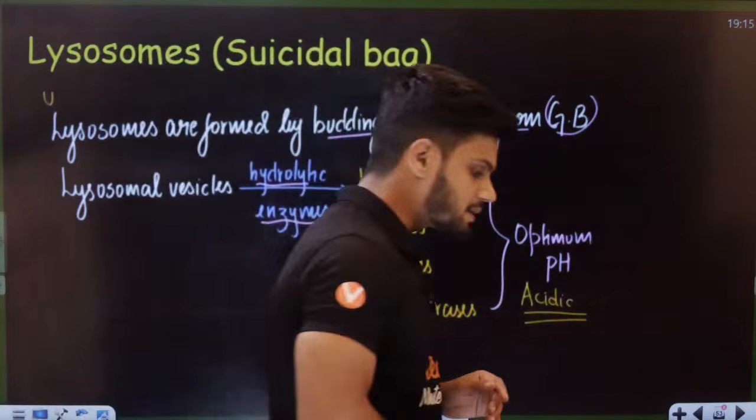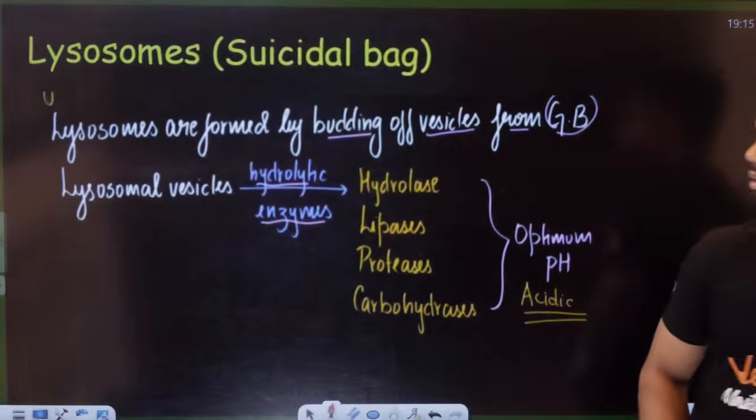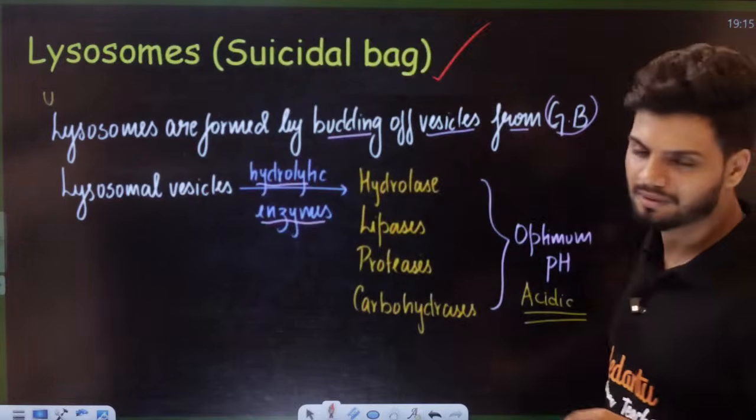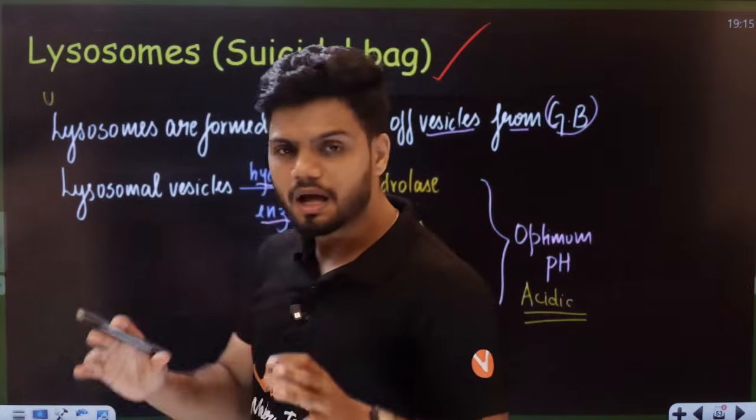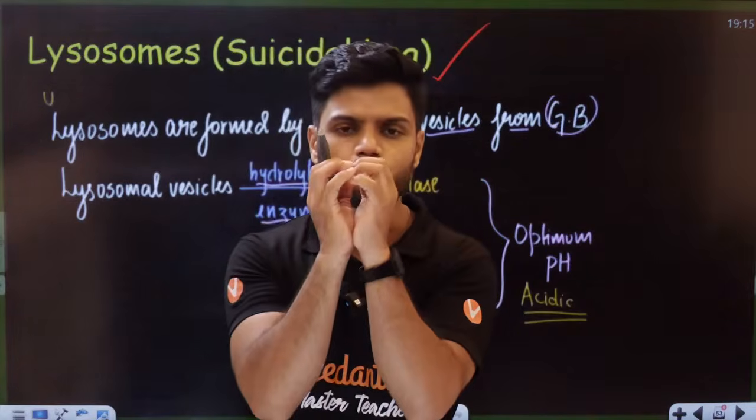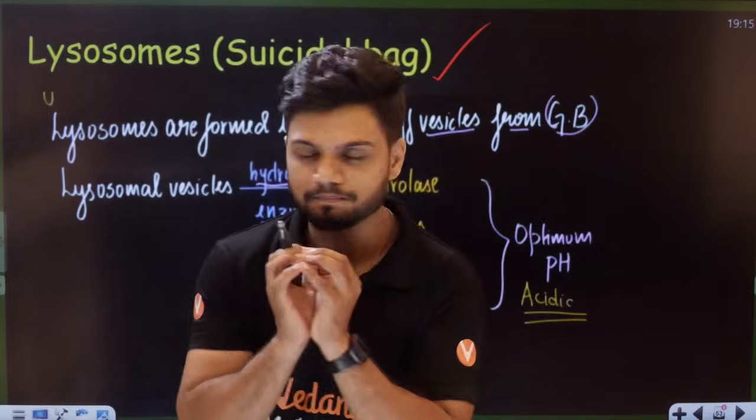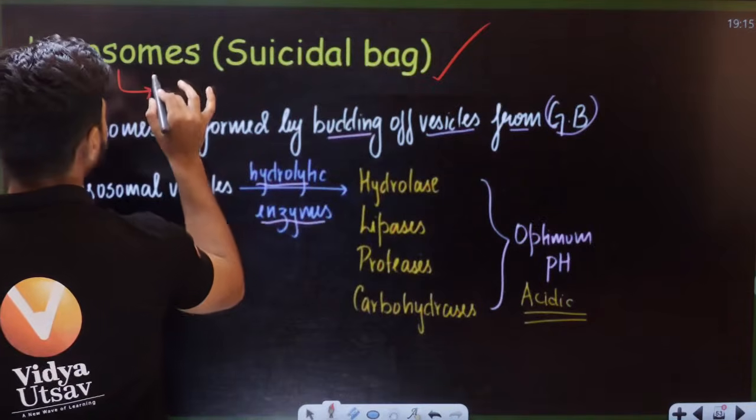Okay. Next member is called lysosomes, students. Lysosomes are also called suicidal bags. I'll tell you why, students. First of all, lysosomes are actually small, round vesicles. They're round vesicles.